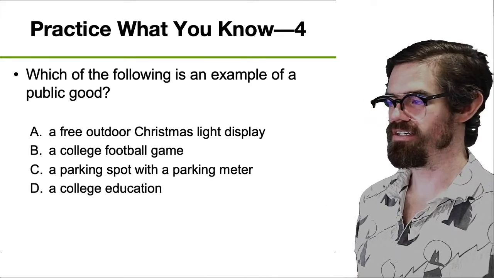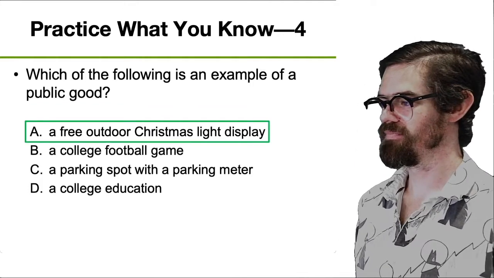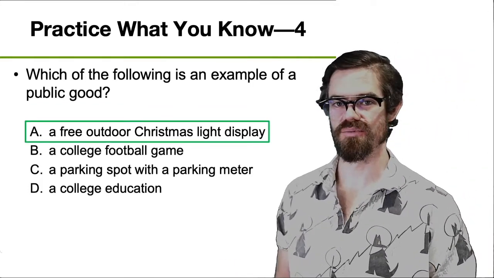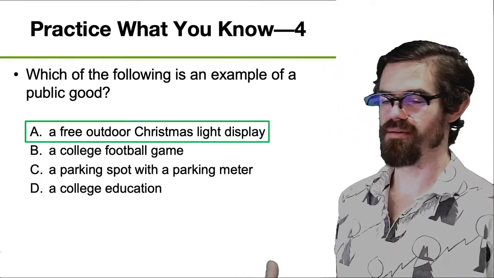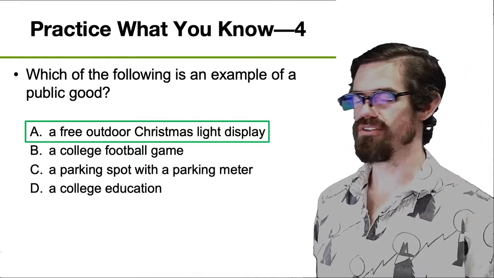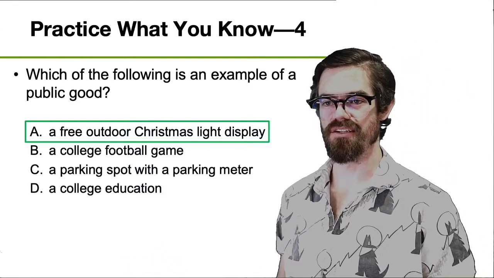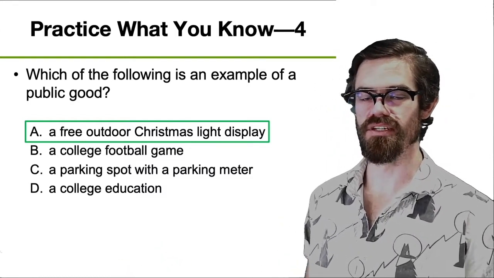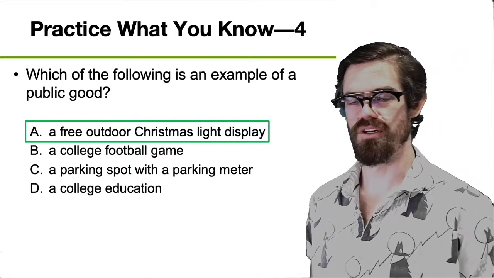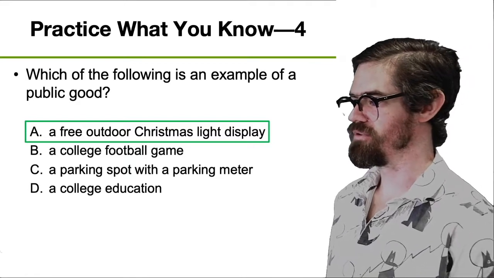Okay, so hopefully you realize that the correct answer is A, a free outdoor Christmas light display. Something that cannot be excluded, and it's also non-rival, right? If you're looking at the Christmas lights, it doesn't mean that somebody else can't. Many people can enjoy the Christmas lights at one time. So it's both non-rival and non-excludable.